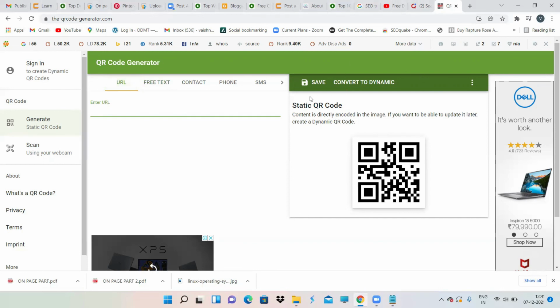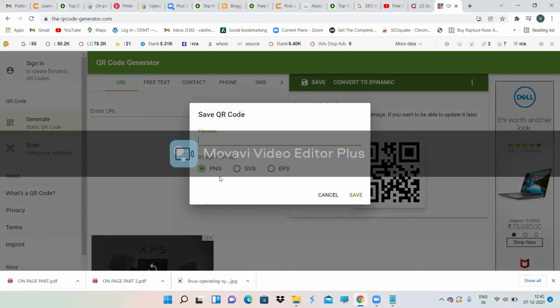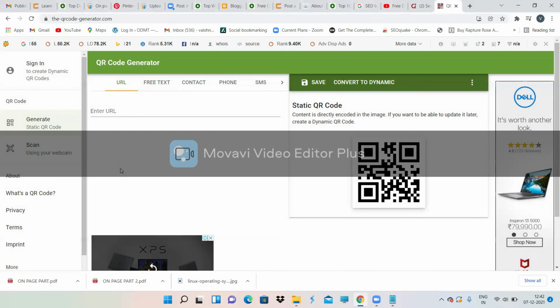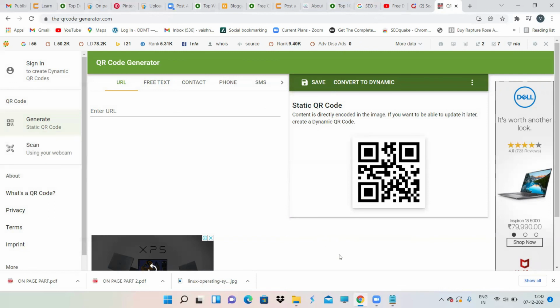Just download it. See here, there is an option called save. You can save it and it will be downloaded to your desktop. You can send it to different kinds of people, and if they scan this code, they will land directly on your particular website. So this is how a QR code generator is used.